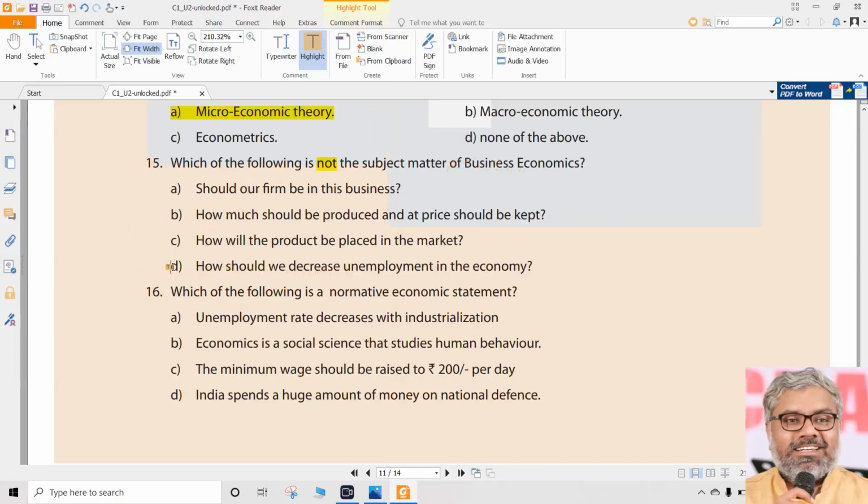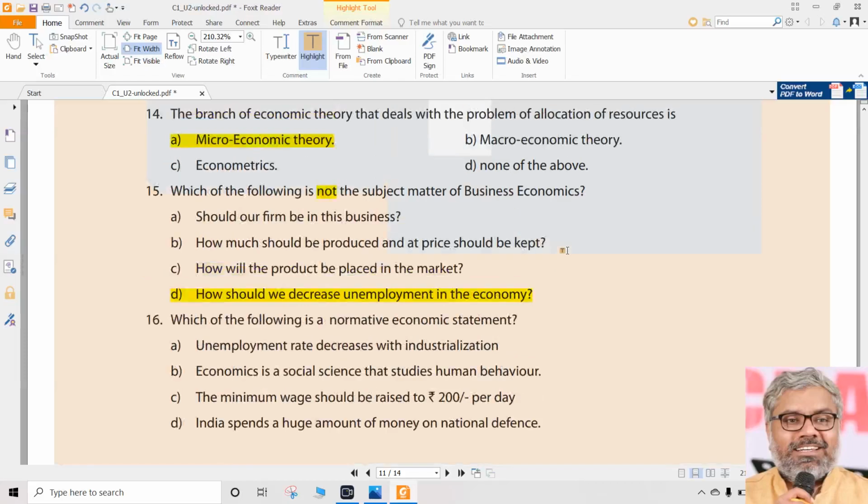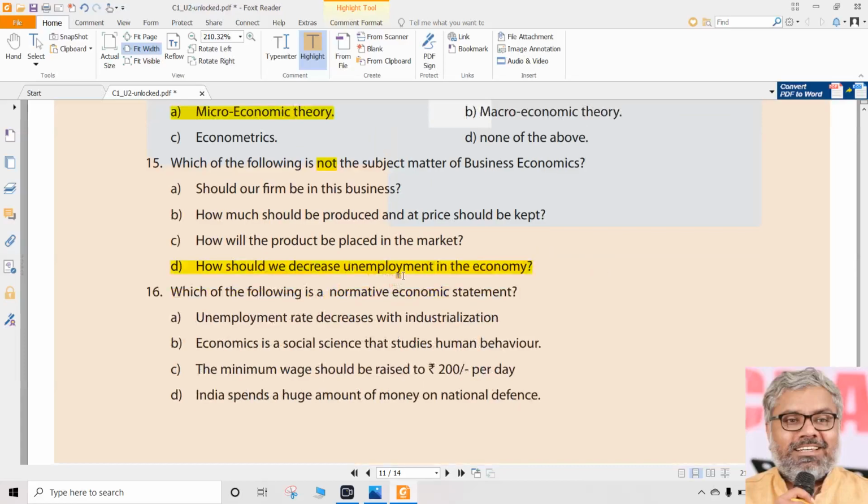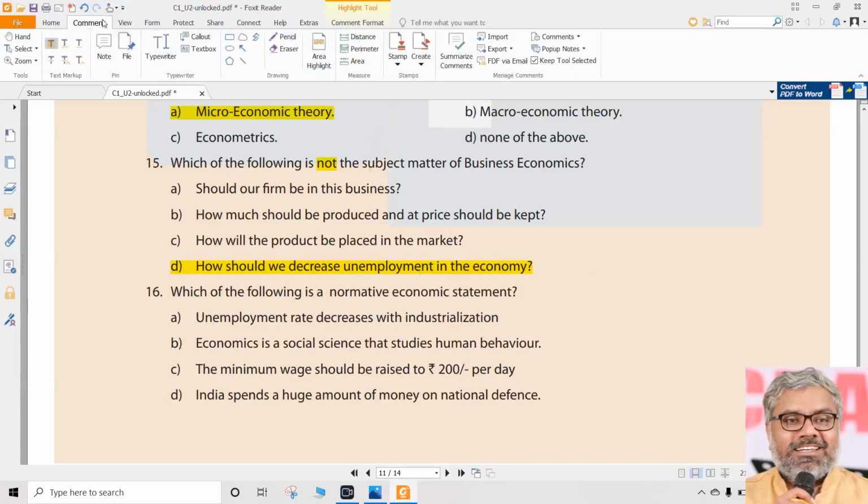How should we decrease unemployment in the economy? Does business economics talk about that? Absolutely no. That is what is dealt with in macroeconomics. That is a macroeconomic item, because the main word used here is unemployment. So these are the key words that we should identify, and then that will give us the reason why it is a correct answer or a wrong answer.